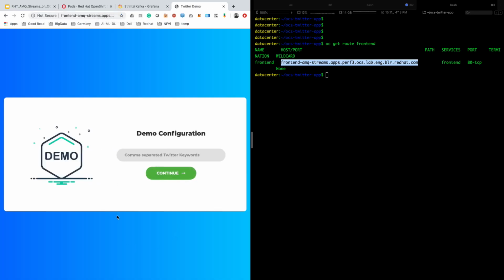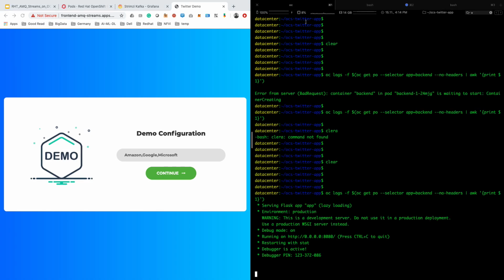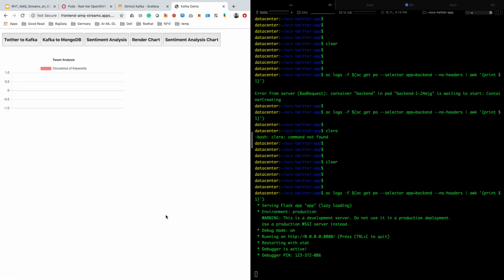So this is the landing page of our front-end app running on top of OpenShift. The way it goes, we need to provide a few keywords separated by commas. So I'm gonna put something just to test it here: Amazon, Google, Microsoft. And before we hit continue, let's switch to our backend API. The backend is not doing anything because we have not instructed it to. Okay, so let's continue with these three tags.